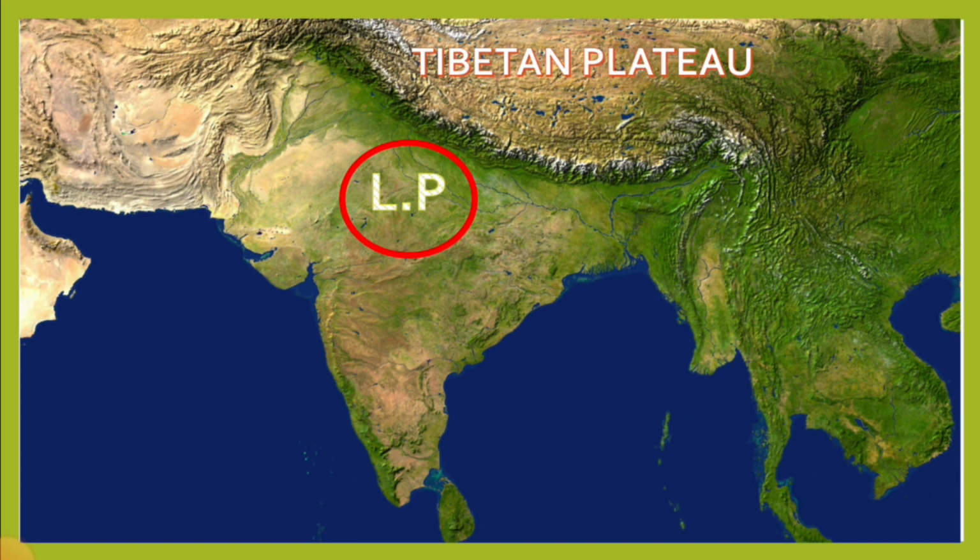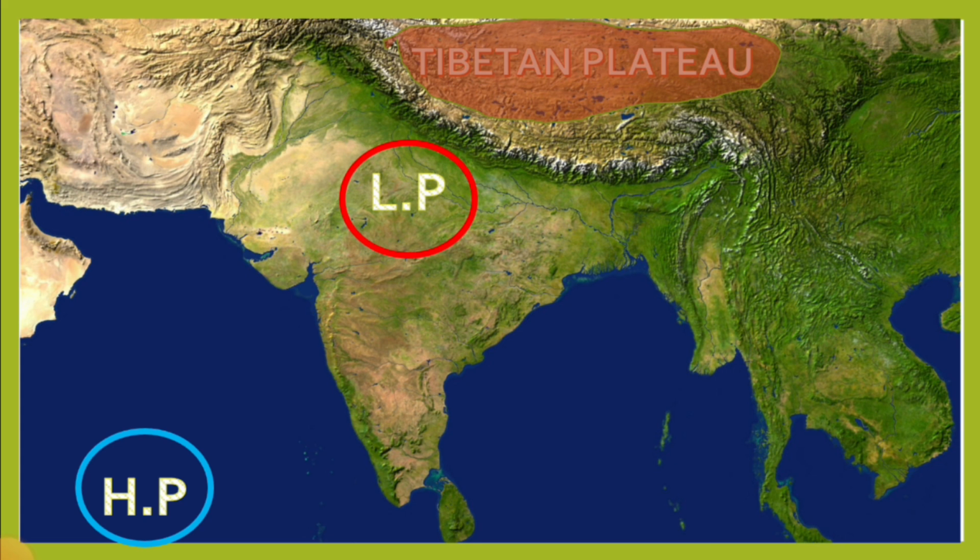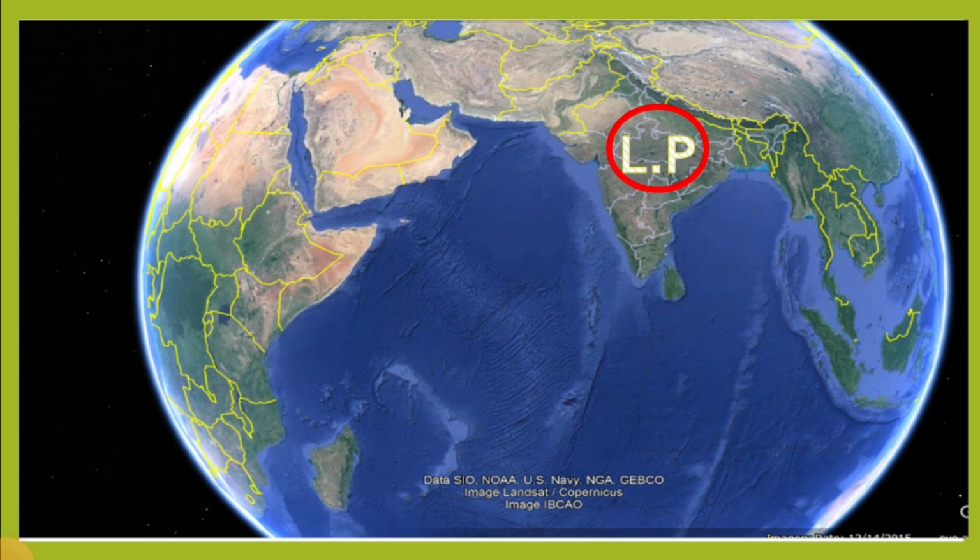In addition to this, the Tibetan plateau north of the Himalaya heats up intensely during the summer season and forms a low pressure area. It intensifies the low pressure condition of the Indian subcontinent. As the water surface around the Indian subcontinent is cooler, a high pressure region develops. See here, in the Indian subcontinent there is a low pressure region, and here in the sea surface there develops a high pressure region, especially around the island of Madagascar, the high pressure